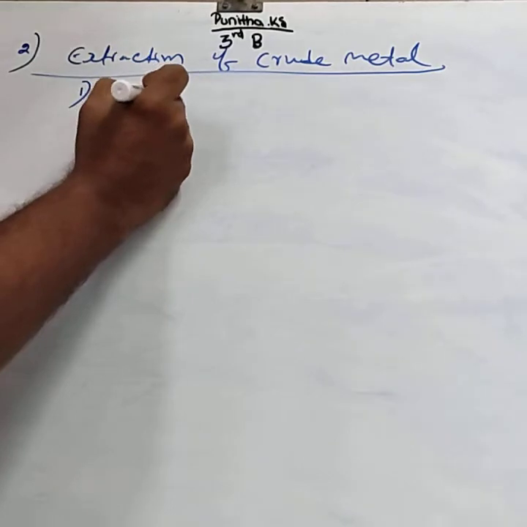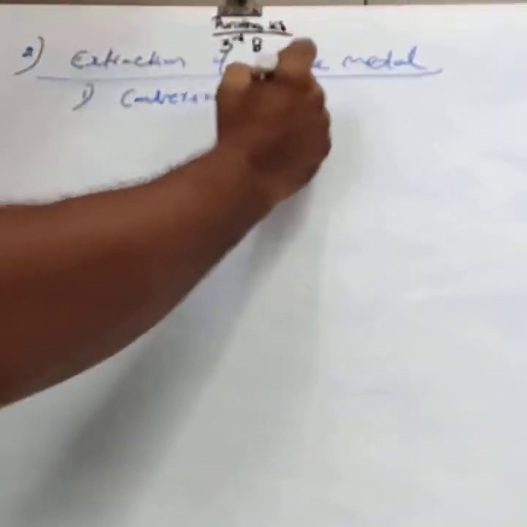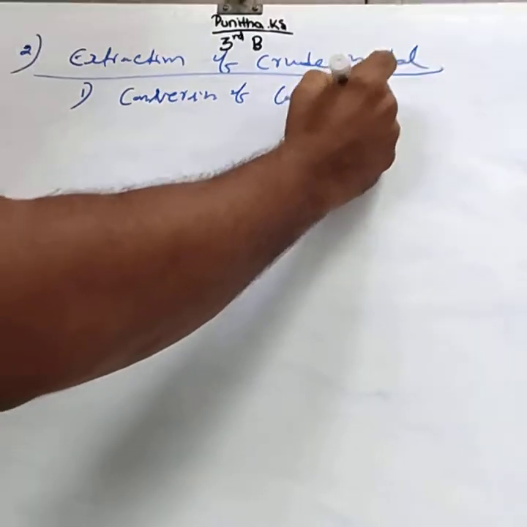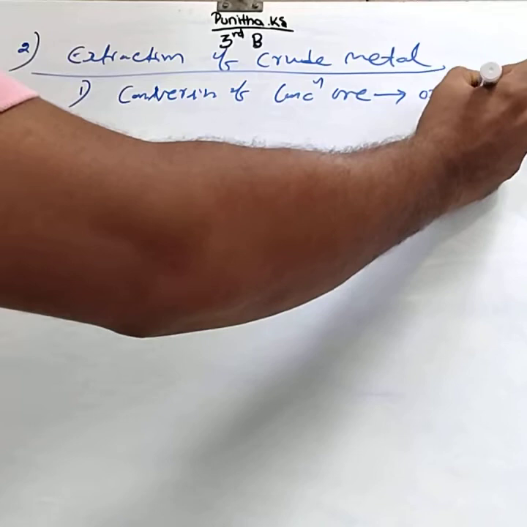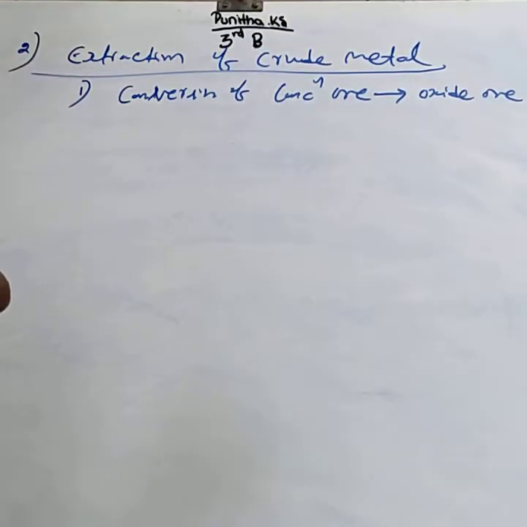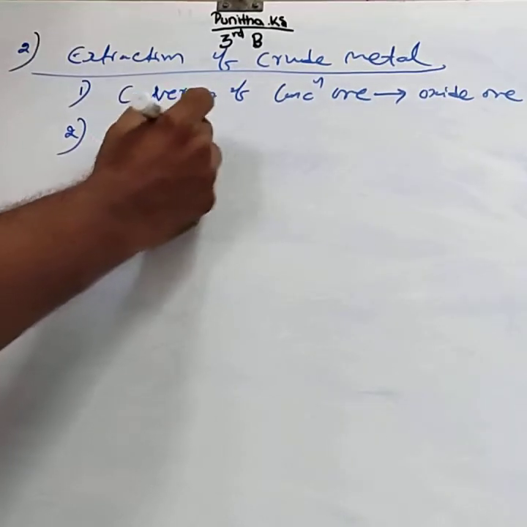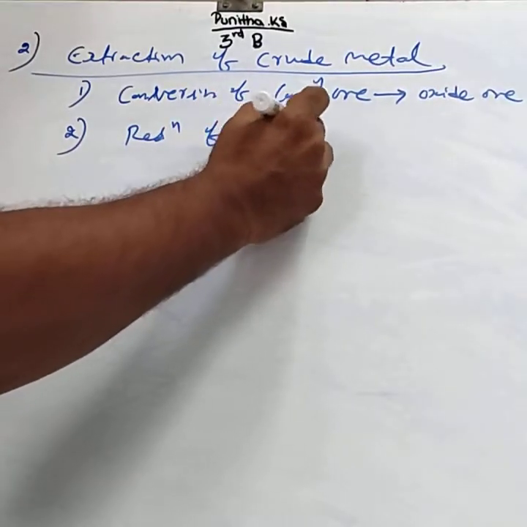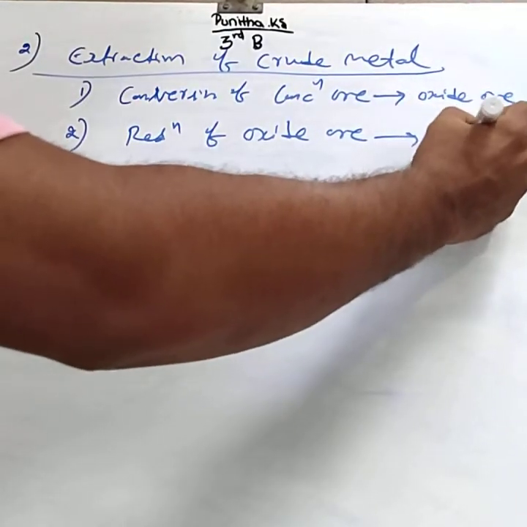The first step is conversion of concentrated ore into oxide ore. The second step is reduction of oxide ore into the metal.